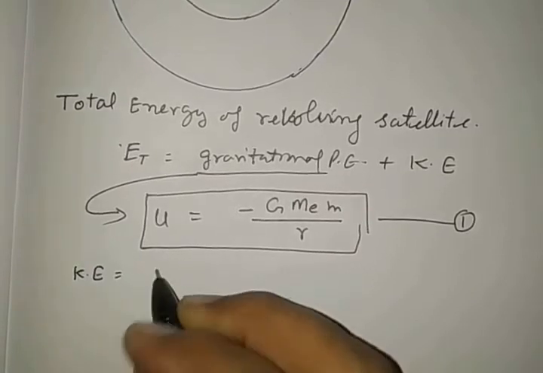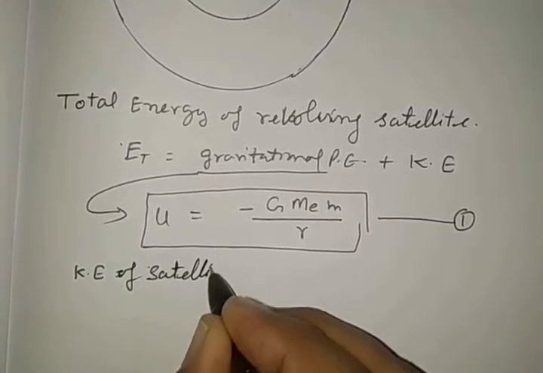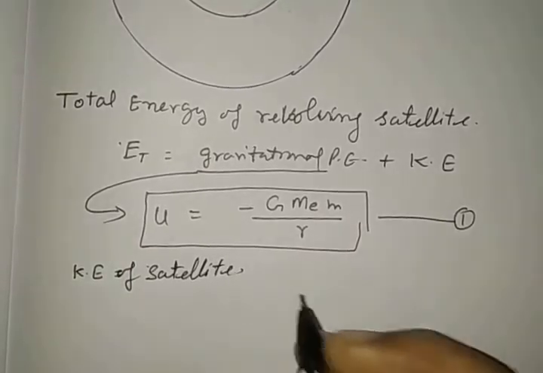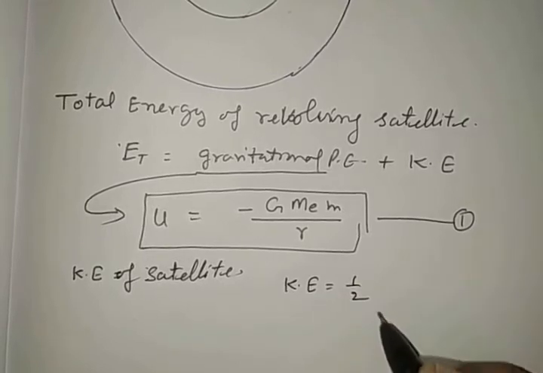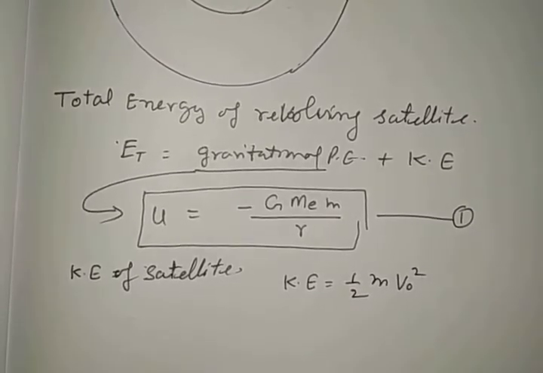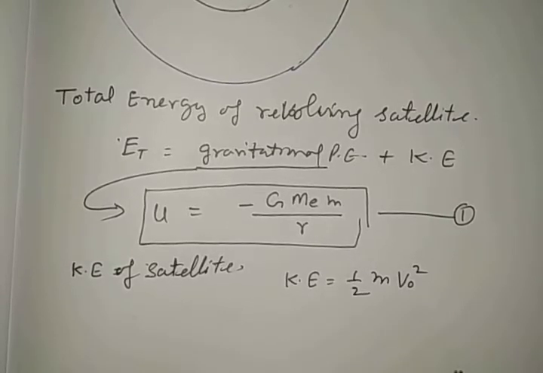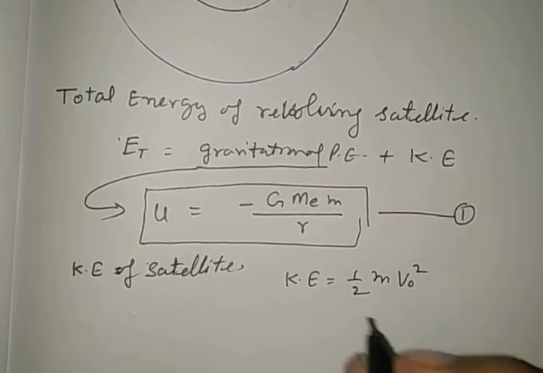Now we want to see the formula for kinetic energy of the satellite. The kinetic energy of a satellite is given by the normal formula, half m Vo square, where Vo is the orbital velocity of the satellite, right?